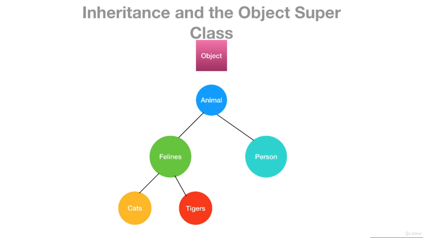It's just an object class at the top of the food chain, if you will. But animal, being our parent class for felines and person and cats and so forth, also inherits implicitly from object. Also, all classes that we create in Dart or any object-oriented programming language inherit from this big main class called object. We'll see examples of how we know that this actually happens. Any parent class that we ever write implicitly inherits from object, the object superclass as we call it.